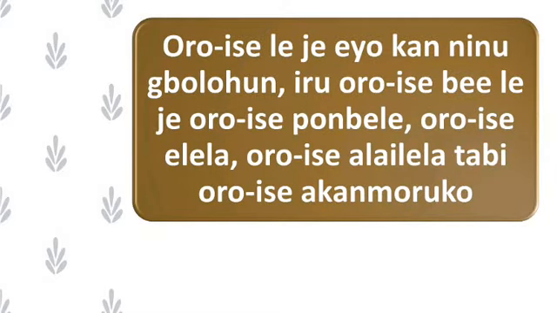It's important. Ọ̀rọ̀ ìṣe lè jẹ́ ẹyọ kan nínú gbólóhùn. Irú ọ̀rọ̀ ìṣe bẹ́ẹ̀ lè jẹ́ ọ̀rọ̀ ìṣe pọ́nbélé. It could be the main verb. Ọ̀rọ̀ ìṣe ẹlẹ́ẹ̀là, splitting verb. Ọ̀rọ̀ ìṣe aláìlẹ́ẹ̀là, non-splitting verb. Àti ó lè jẹ́ ọ̀rọ̀ ìṣe àkànmọ́rúkọ.